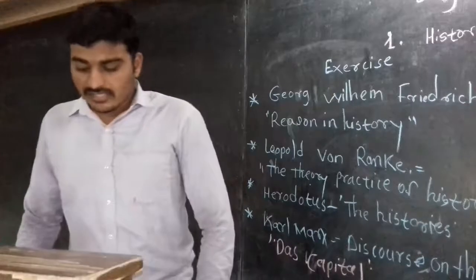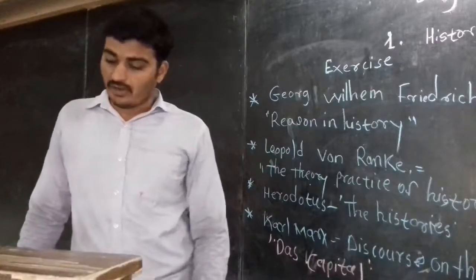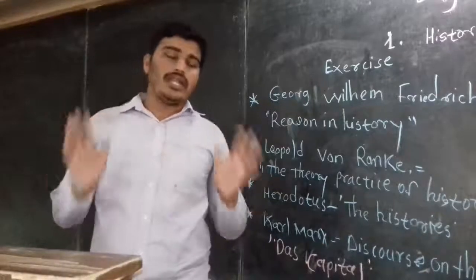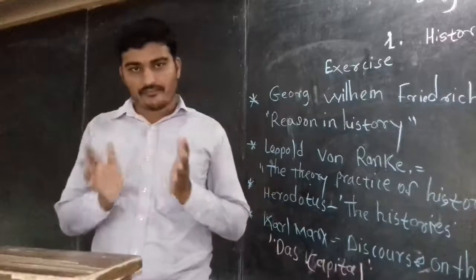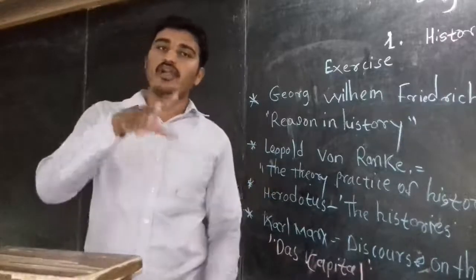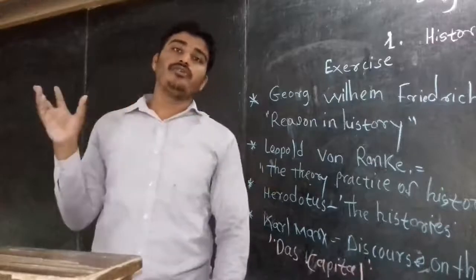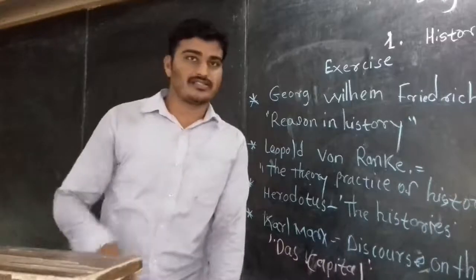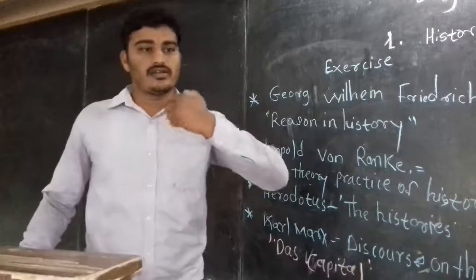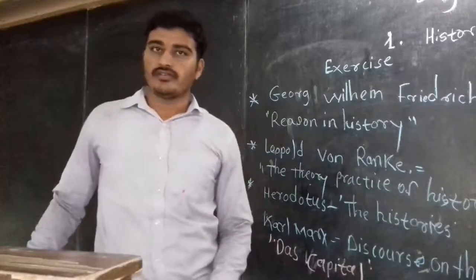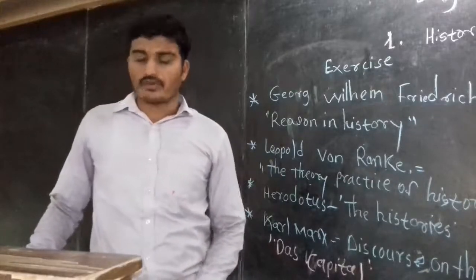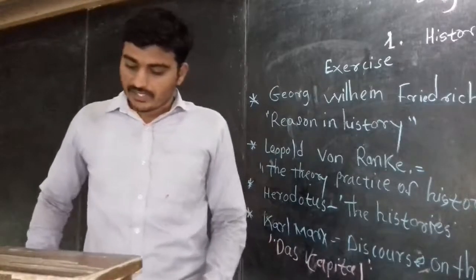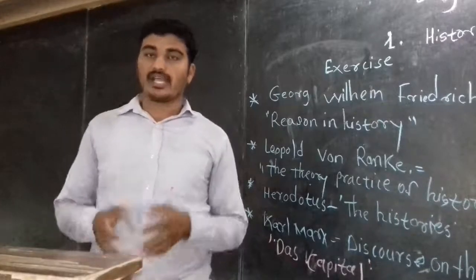And the class that owns the means of production economically exploits the other classes. So those who are well developed through the economy, who have power, can exploit the productive class, meaning those who actually work, who are the poor. That class can exploit them for their purpose. So one of the books written by Karl Marx is Das Kapital, which we have studied already. So here we can see the class theory.